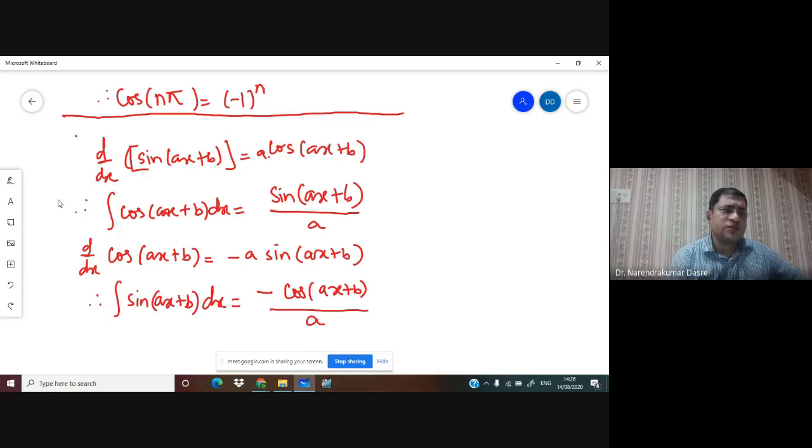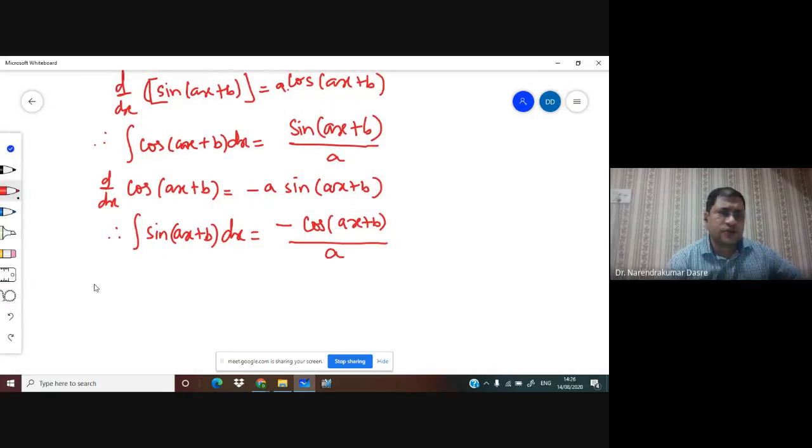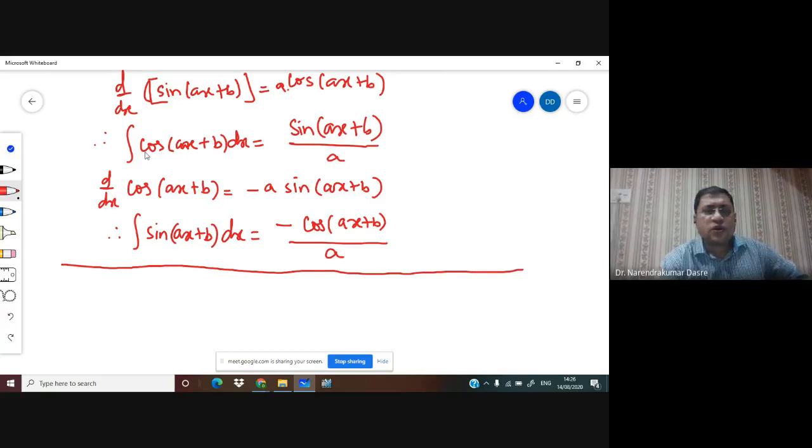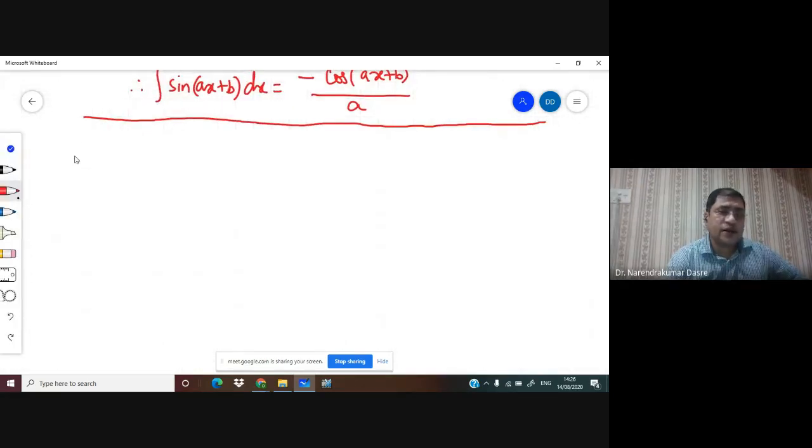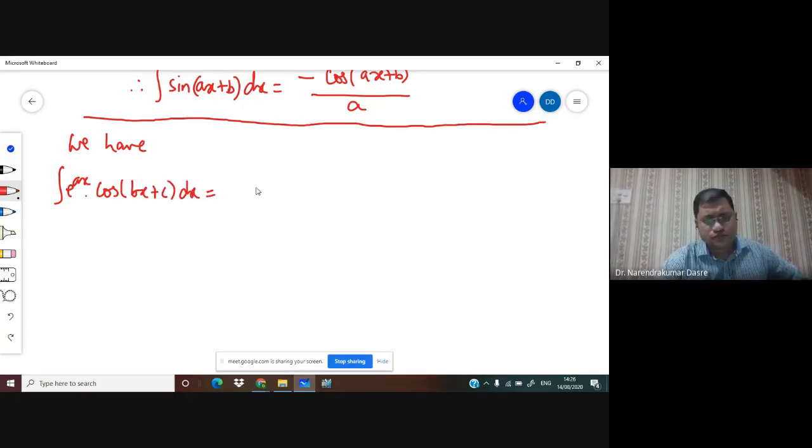So these are the basic formulas that we need to know. Now if I include the exponential function with this trigonometric function, then what can we have? We have the integral of e raised to ax into cos of bx plus c dx. This formula you have already proved.